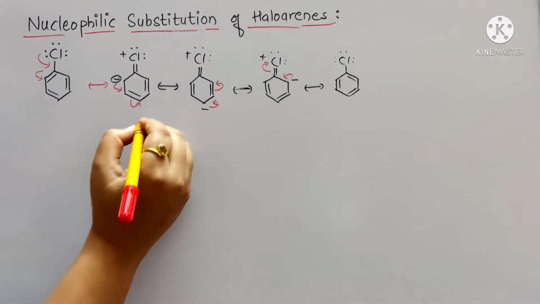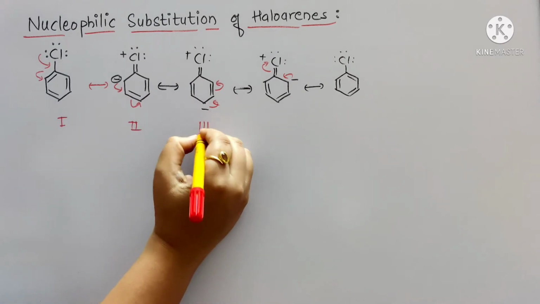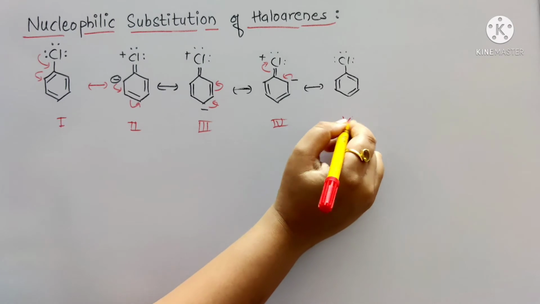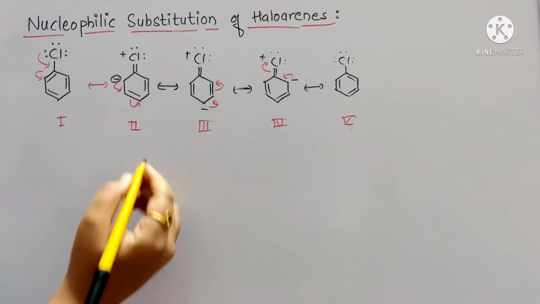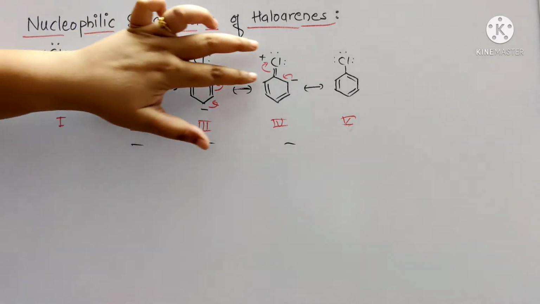In this case, we'll give numbering to these structures: 3, 4 and 5. So these resonating structures 3, 4 and 5 show double bond character to the carbon and chlorine bond.